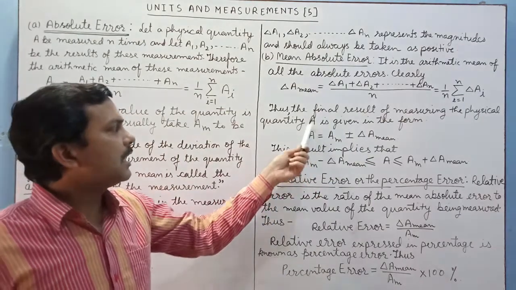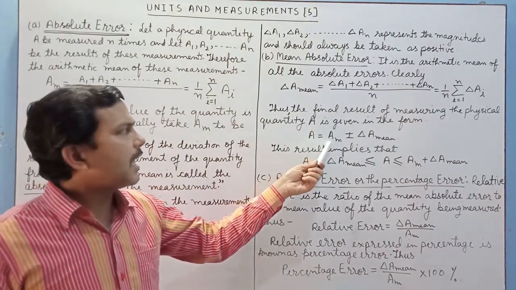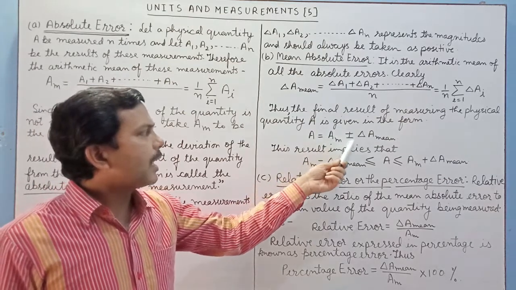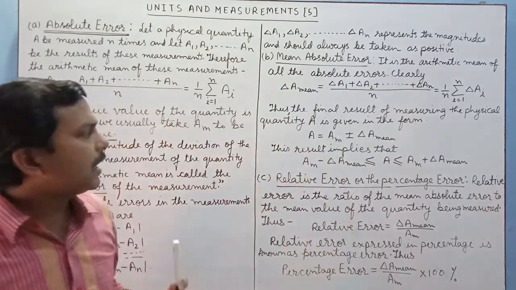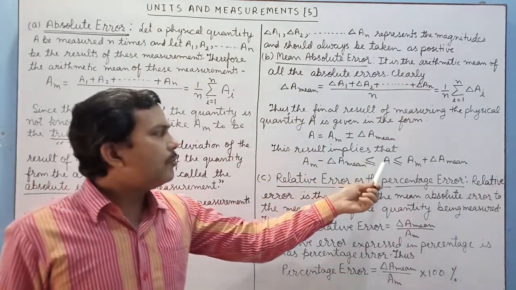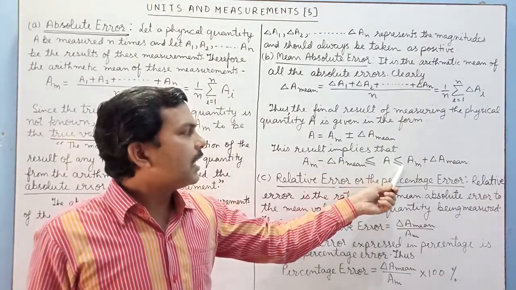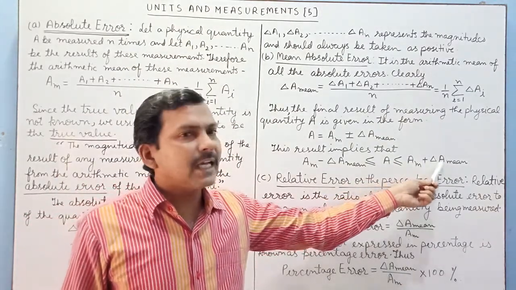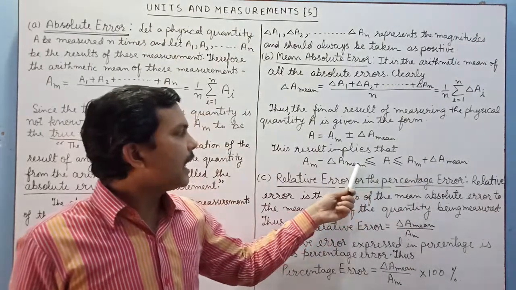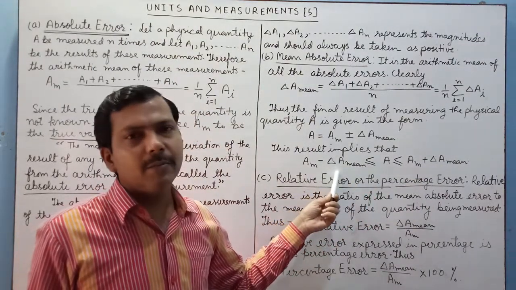Here is the final result. This is the physical quantity which you have measured. It is finally written as Am plus minus delta Am. Now this result implies that the value of A, the measured physical quantity, will be less than or equal to Am plus delta A mean, or greater than or equal to Am minus delta A mean.